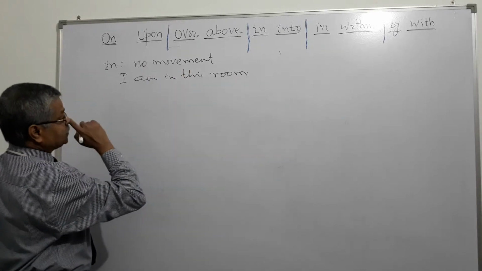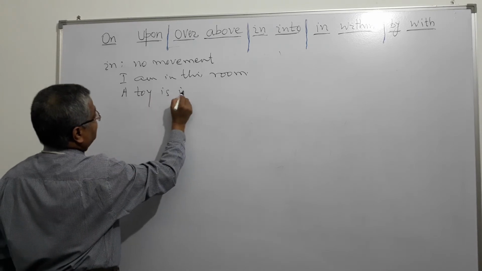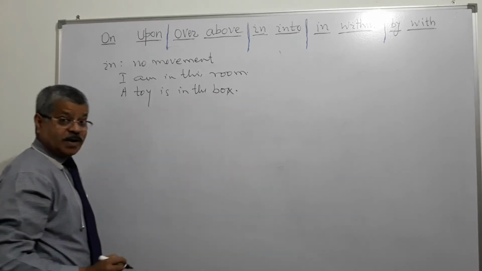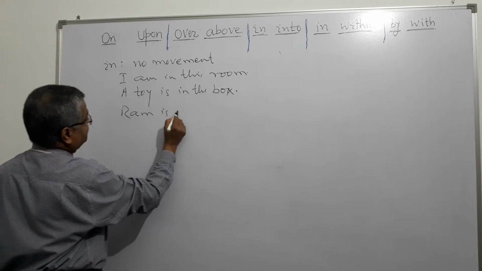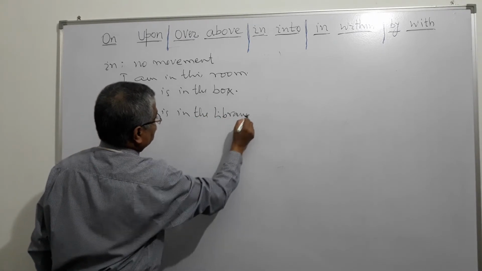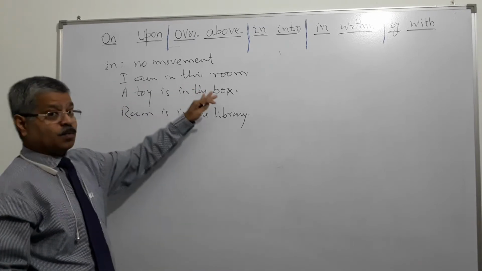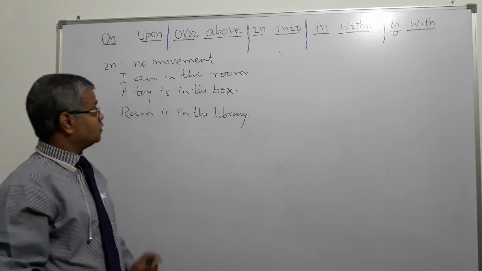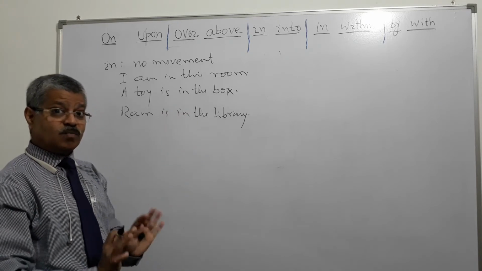Like I am in this room, a toy is in the box, or Ram is in the library. So all these show that there is no movement, means I am in this room, means I am already in this room, right? Or a toy is in the box, a toy is already in the box, there is no movement.